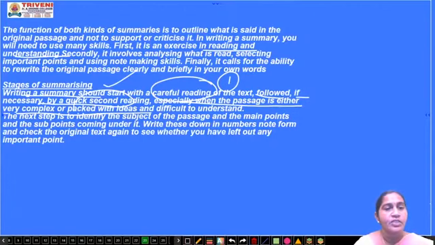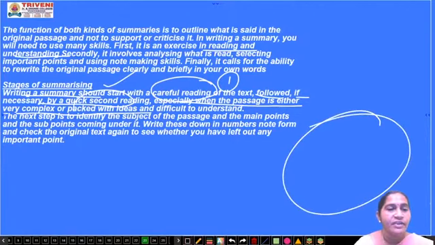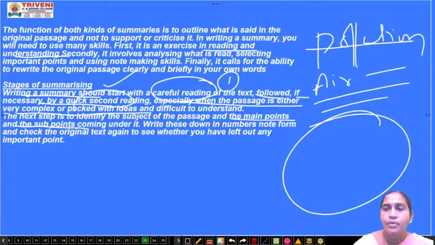The next step is to identify the subject in it, what the author wants to tell in it. You have to identify the subject of the passage and the main points and sub points. When you see the pollution topic in it, if you have air pollution, then you have some sub points also.